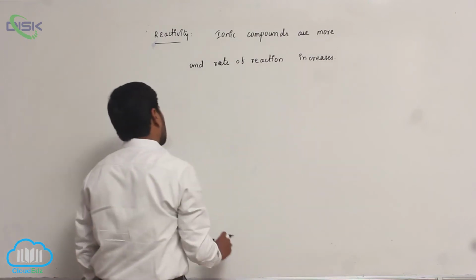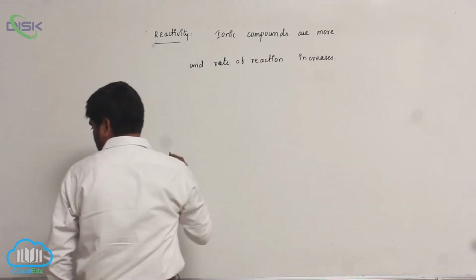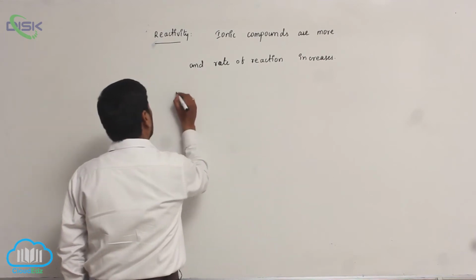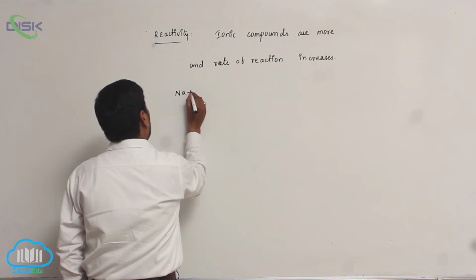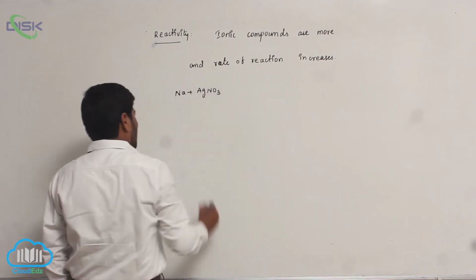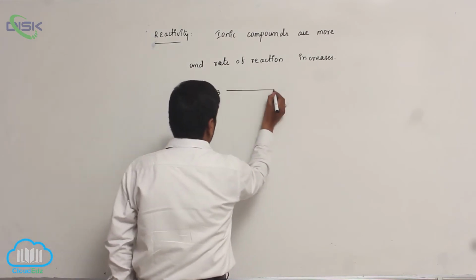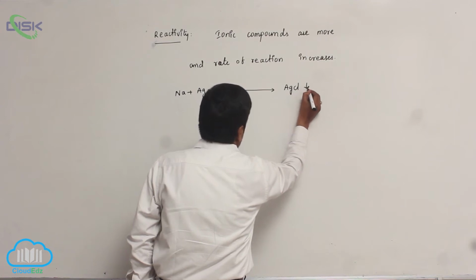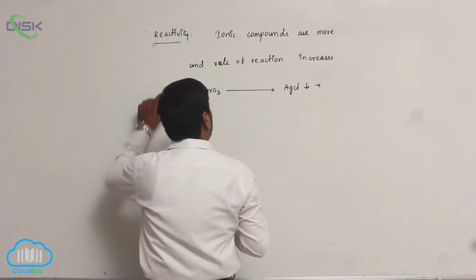Rate of reaction increases. For example, sodium chloride reacts with silver nitrate in an ionic reaction. Immediately AgCl precipitate forms.